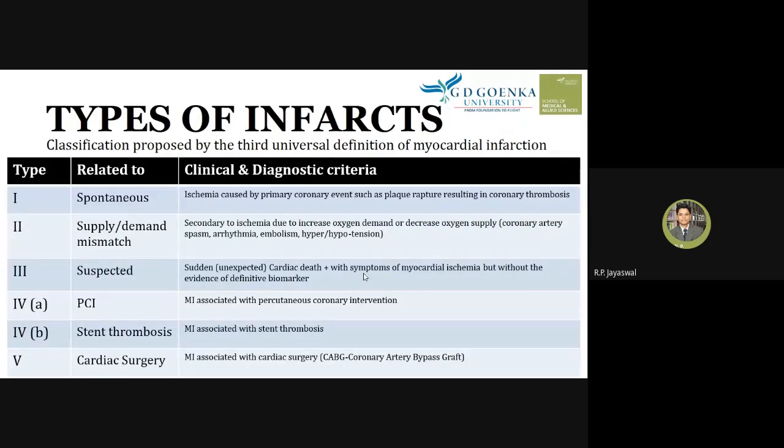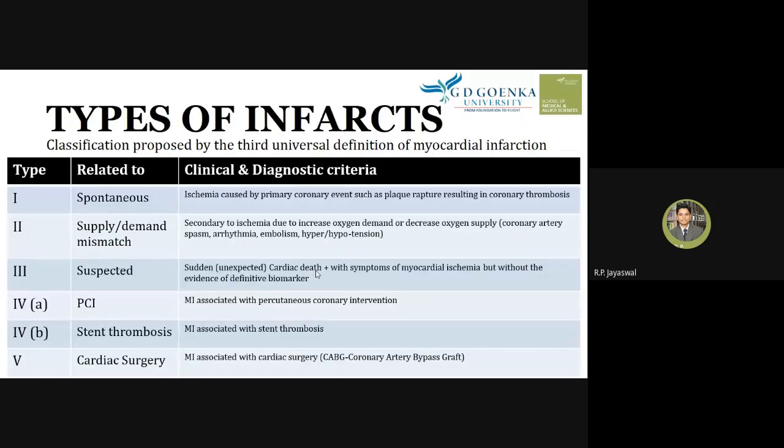Based on the signs or symptoms, we say that the patient might have undergone myocardial infarction, right? So this is type 3, the suspected type, and it usually occurs suddenly.